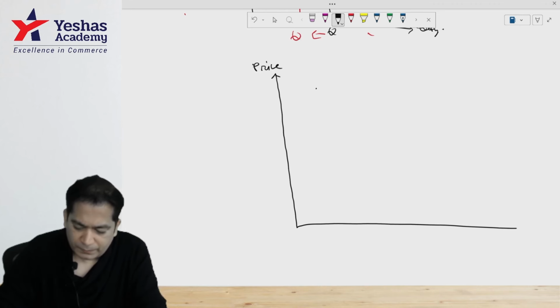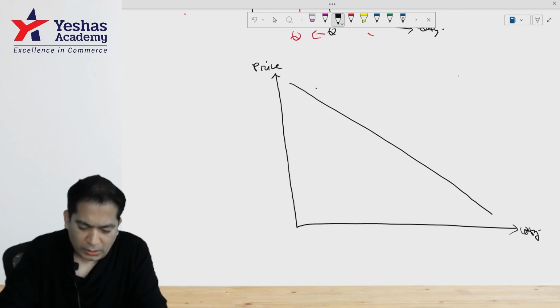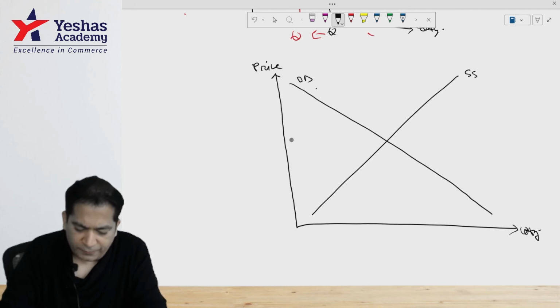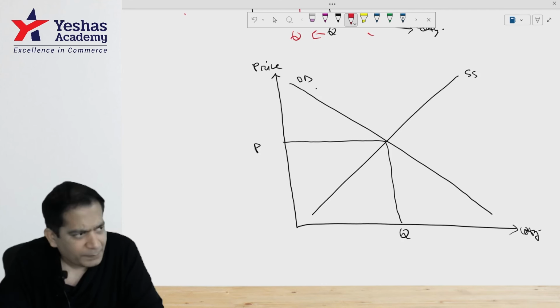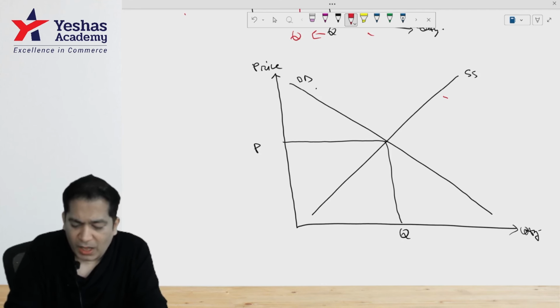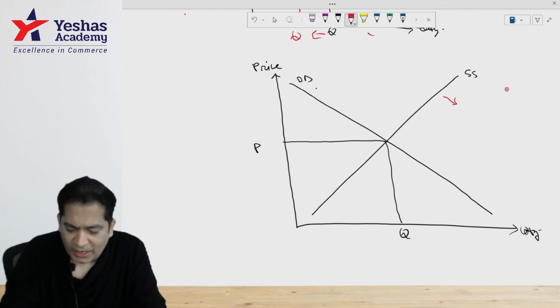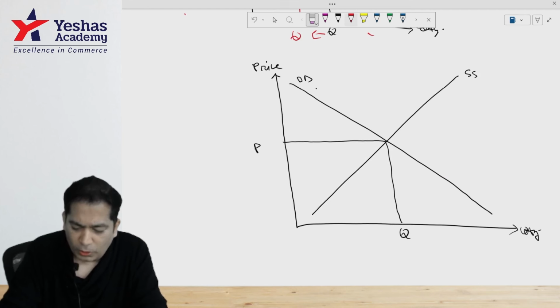Supply curve, demand curve, equilibrium price, equilibrium quantity. When supply is increasing, the supply curve will shift to the right. When I move the supply curve toward the right, where does it hit the old demand curve?